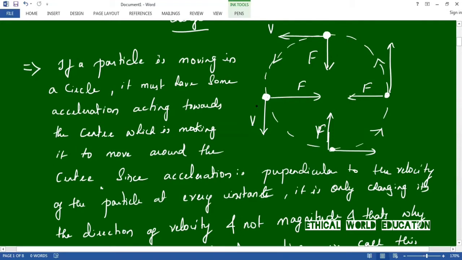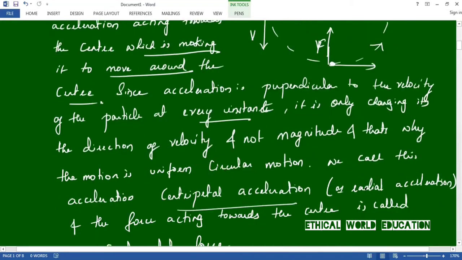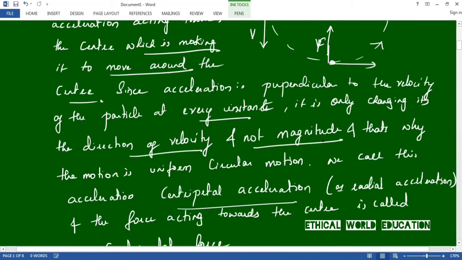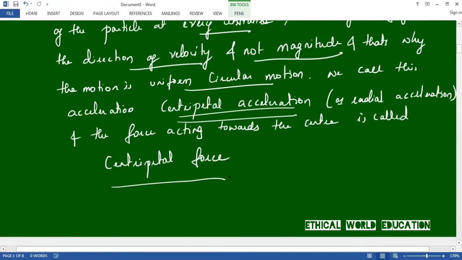If the direction of the particle is changing, then we can say that it is having a circular motion, right? Since the acceleration is perpendicular to the velocity of the particle at every instance, it is only changing its direction, not the magnitude. That's why the motion is called uniform circular motion. We call that acceleration centripetal acceleration or radial acceleration, and the force acting toward the center is called centripetal force.